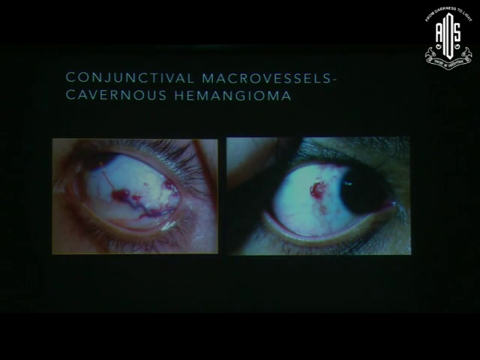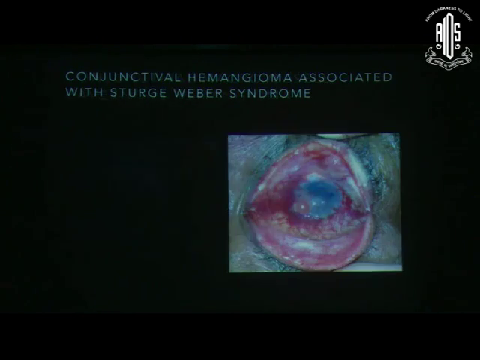Sometimes we see conjunctival macrovessels, which are just prominent macrovessels, but if you see something like this, one thing you need to do is dilate the pupil and also rule out an underlying melanoma, because sometimes sentinel vessels also appear similar. And then you may have tiny vascular lesions which sometimes show a fluid blood level in the conjunctiva. These are tiny cavernous hemangiomas on the surface.